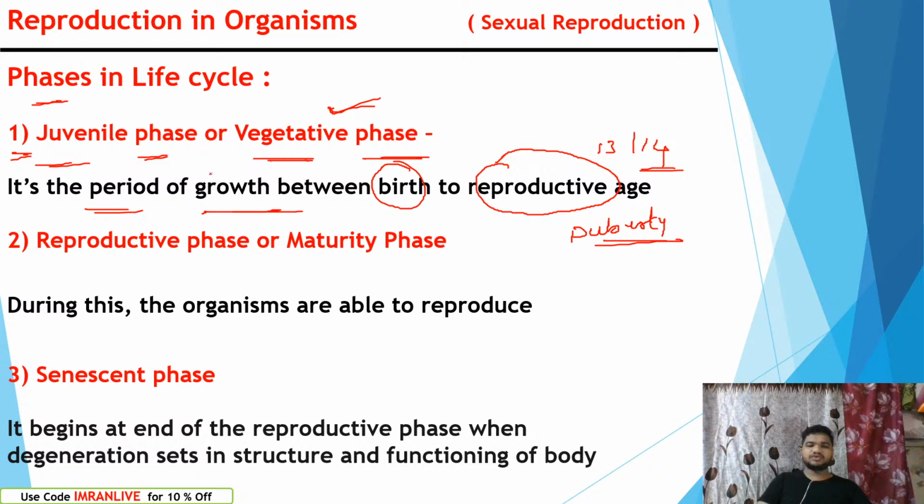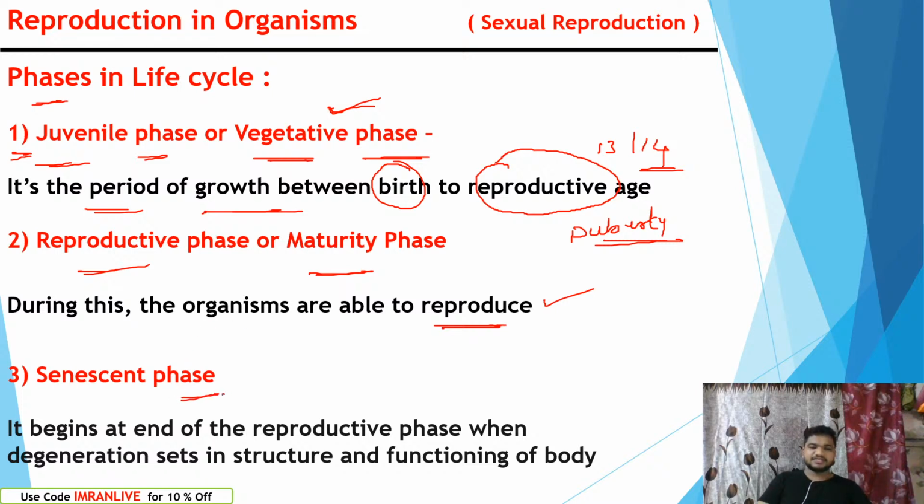Reproductive phase. Also we call it the maturity phase. In this maturity phase, the organisms are able to reproduce. Once they get puberty, the sperms will be released, the ova will be released, so the fusion can take place, the formation of zygote can take place, so they are able to perform reproduction. Generally, human beings don't perform reproduction at the age of puberty. They perform reproduction after marriage. It can be after 20 to 25 years, right? But they can reproduce from puberty only.